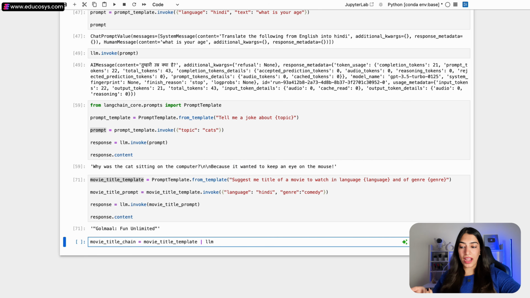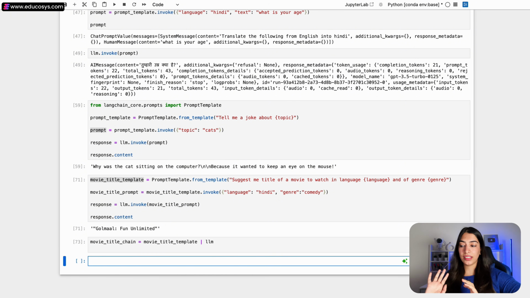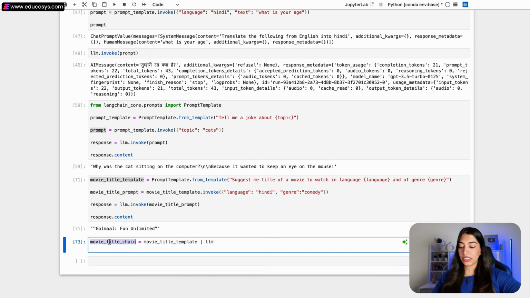Now I can also parse it, but for now let's just have two things in the chain and let's run it, and then we will also parse the output. Okay. Now you can see that I have created the chain. Chain is there. I can invoke this chain now.